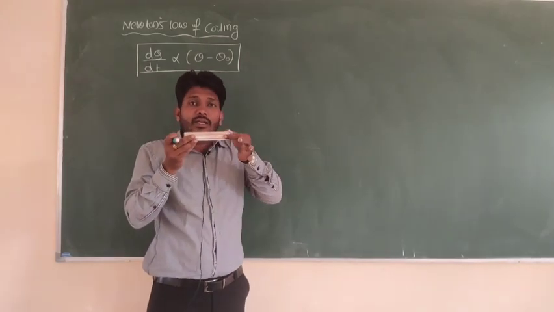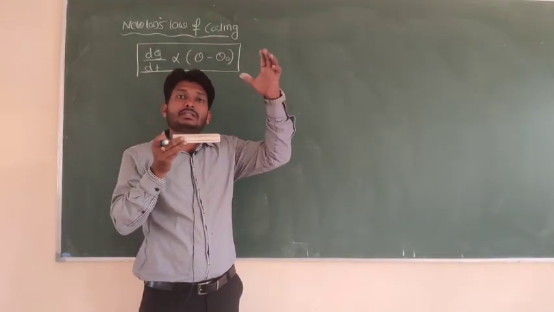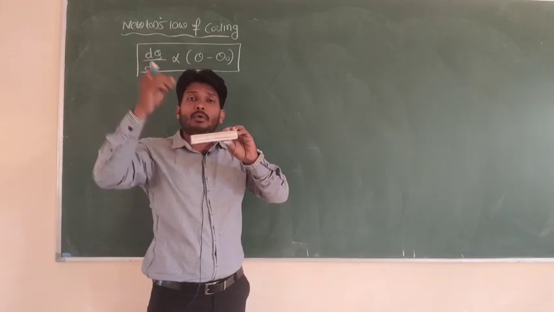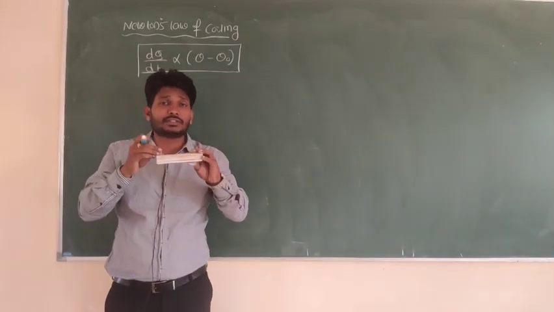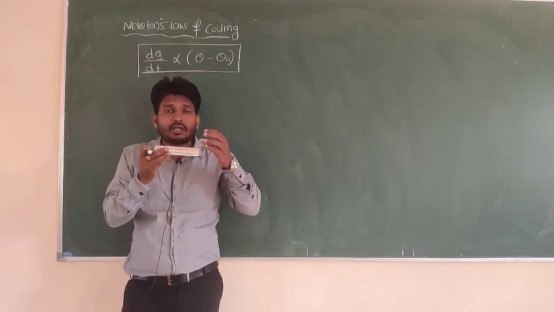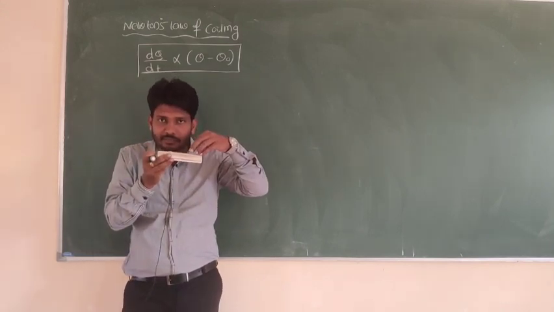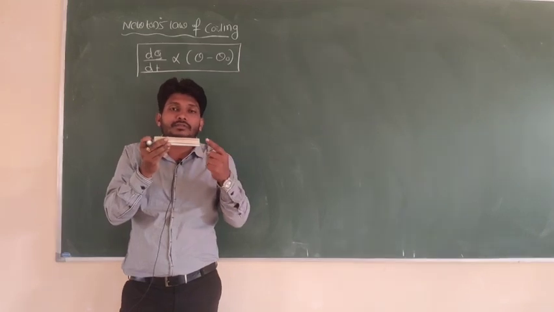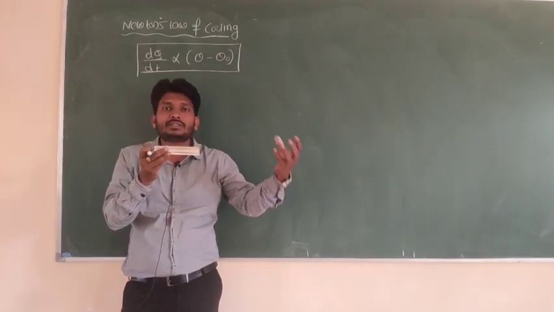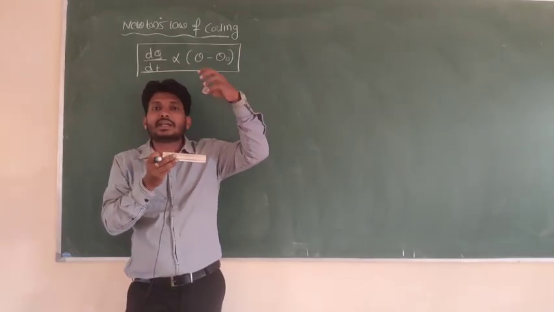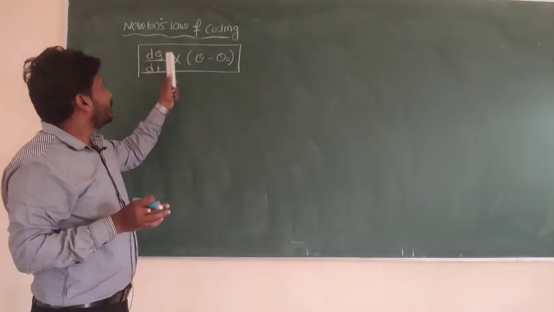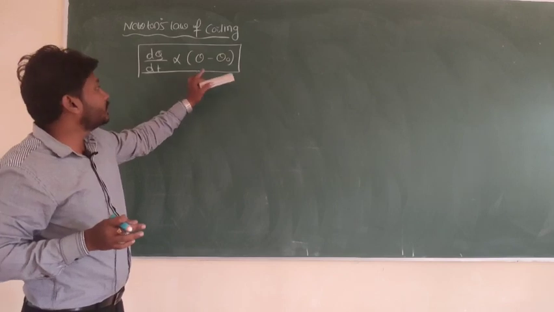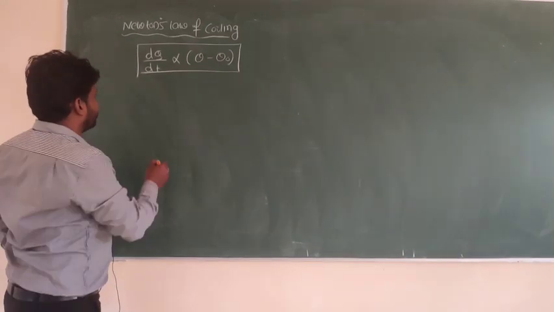If the temperature difference between system and surrounding is more, then more heat passes from the system to the surrounding. If the temperature difference is more, it means the heat is quickly released to the surrounding.